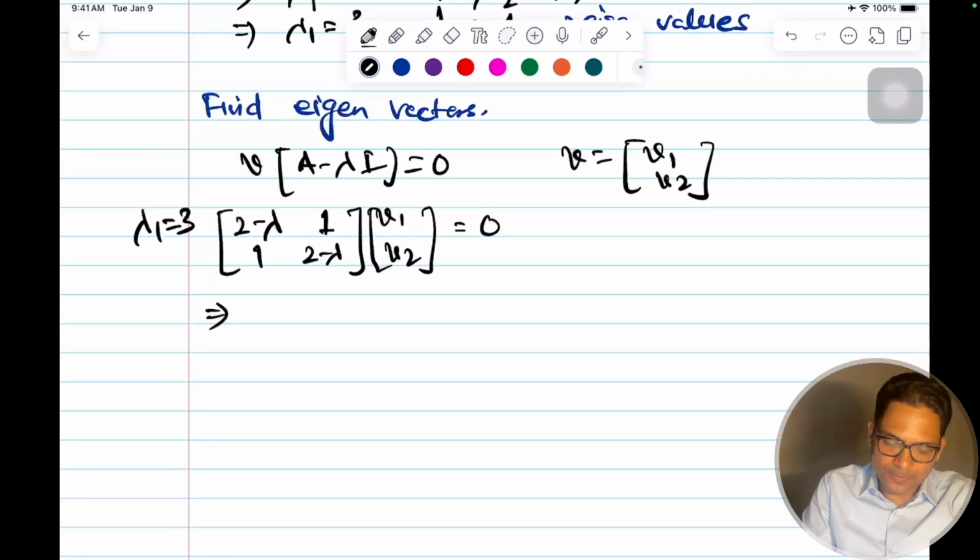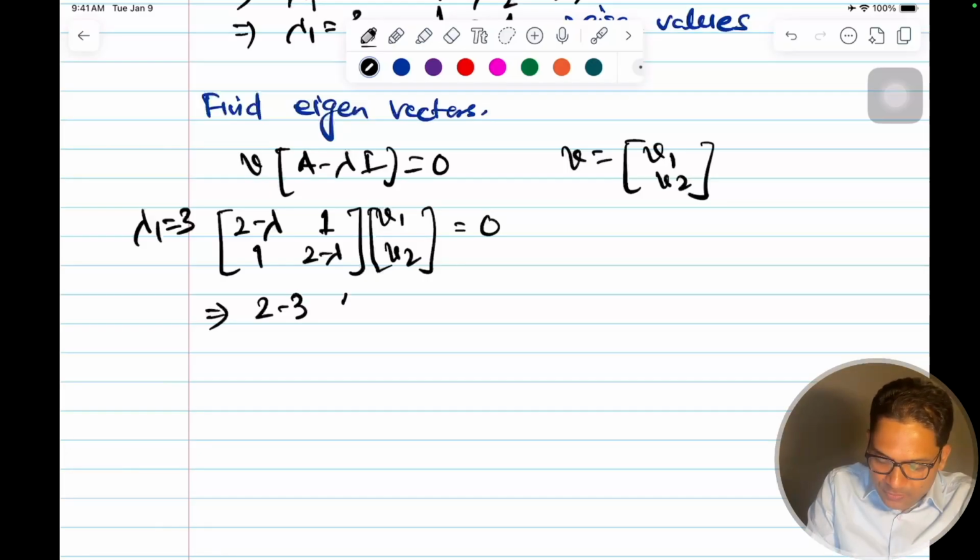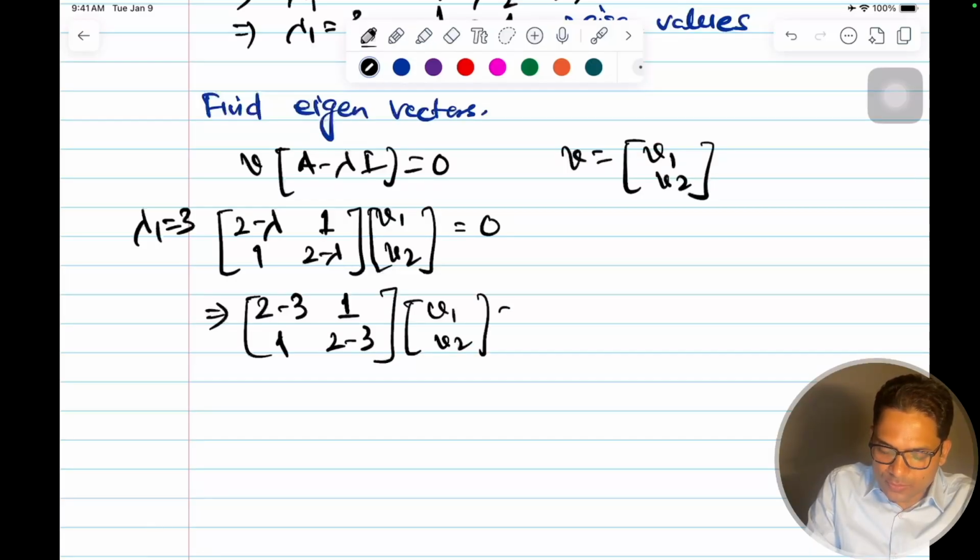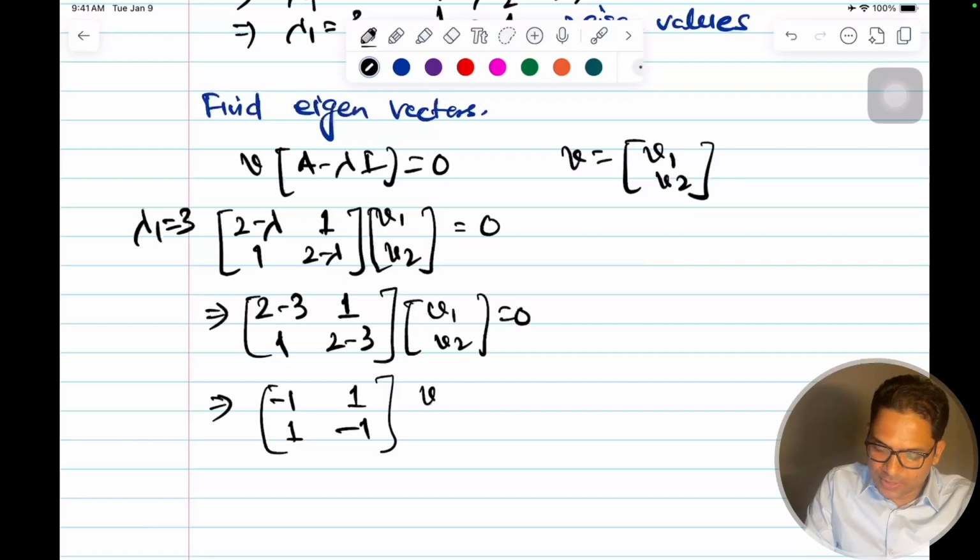This implies, lambda is 3. So 2 minus 3, 1, 1, 2 minus 3, v1, v2 is equal to 0. And then this implies 2 minus 3 is minus 1, 1, 1, minus 1 into v1, v2 equal to 0.